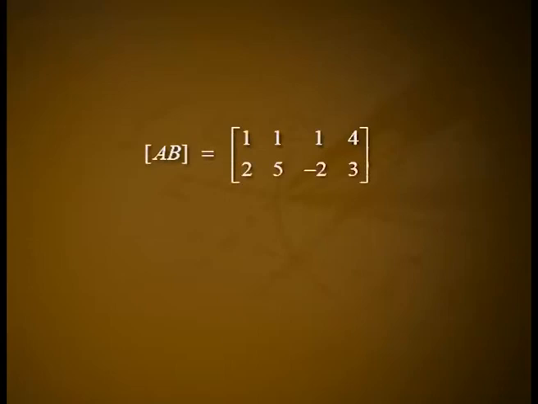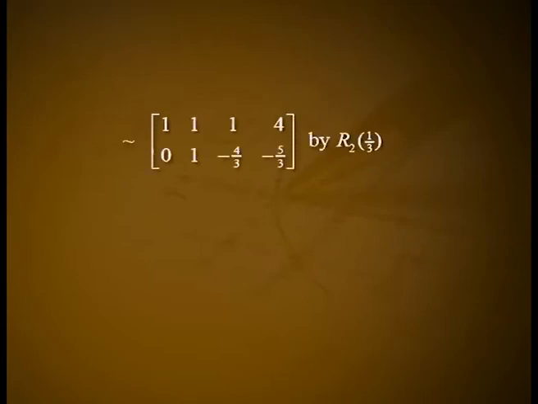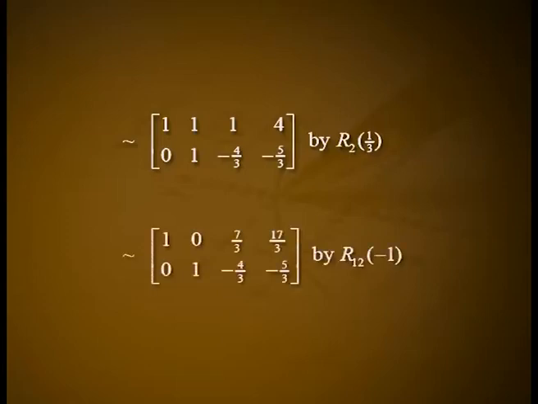matrix AB = matrix (1, 1, 1, 4; 2, 5, -2, 3), which is equivalent to matrix (1, 1, 1, 4; 0, 3, -4, -5) by R21 of -2, which is equivalent to the matrix (1, 1, 1, 4; 0, 1, -4/3, -5/3) by R2 of 1/3, which is equivalent to the matrix (1, 0, 7/3, 17/3; 0, 1, -4/3, -5/3) by R12 of -1. The matrix given just above is the row echelon form of AB.